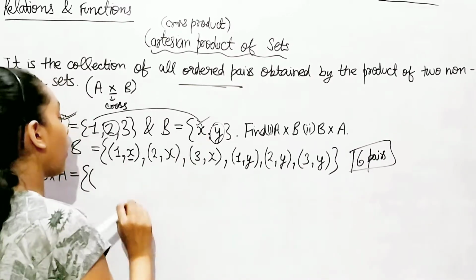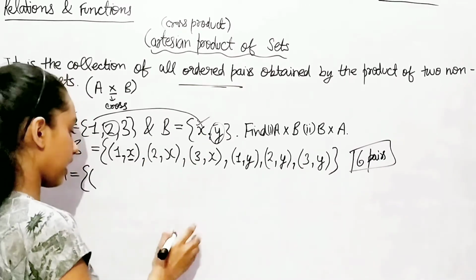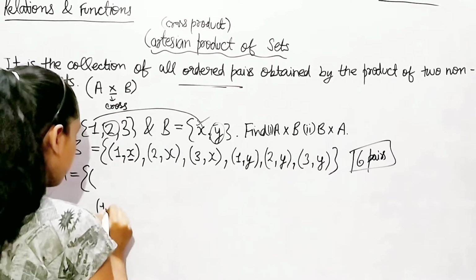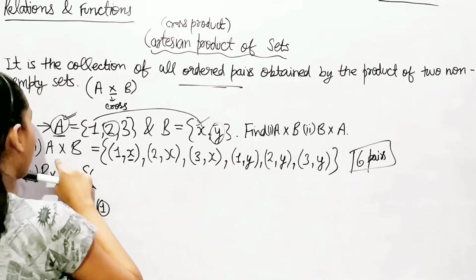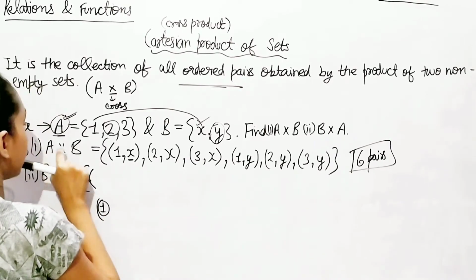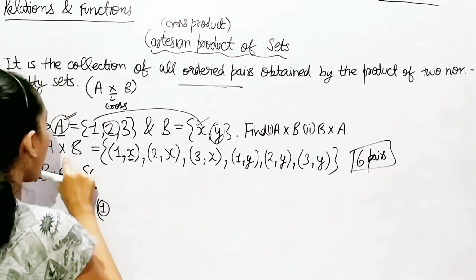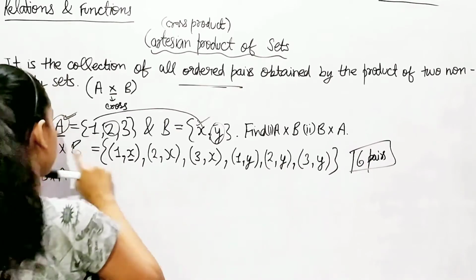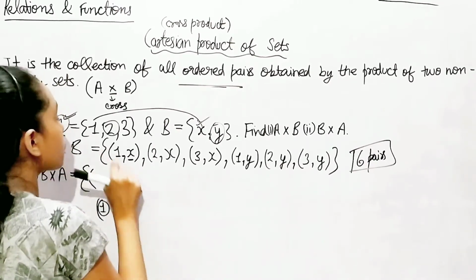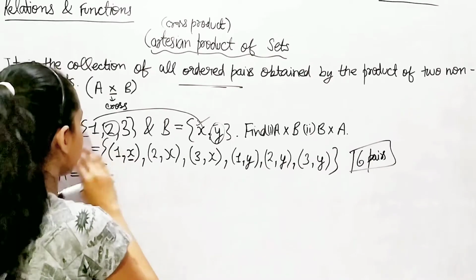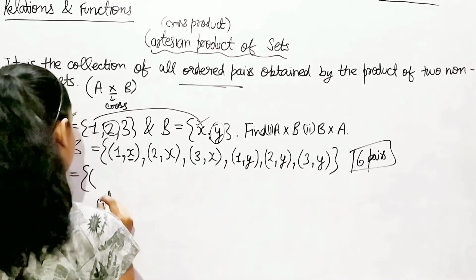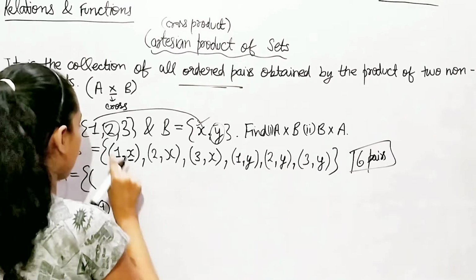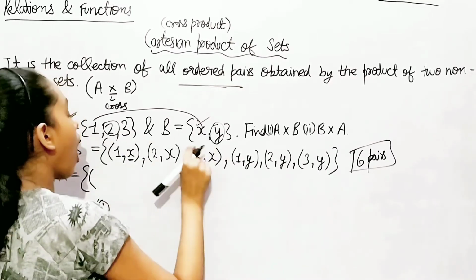Remembering the order, we wrote the second set in the second place. In the first place, we wrote all the elements of set A because we were asked for the Cartesian product of set A and B. So A cross B means that the elements of set A will come first, and then the elements of set B, as we did in all these 3. We had 1, 2, 3, and we did all of them.